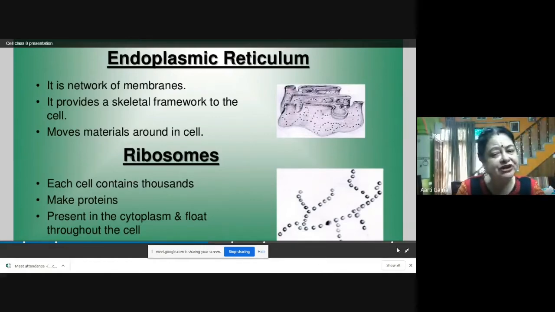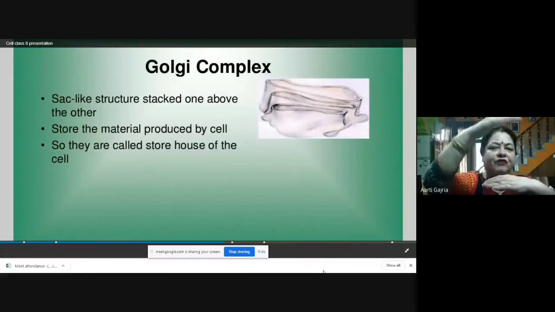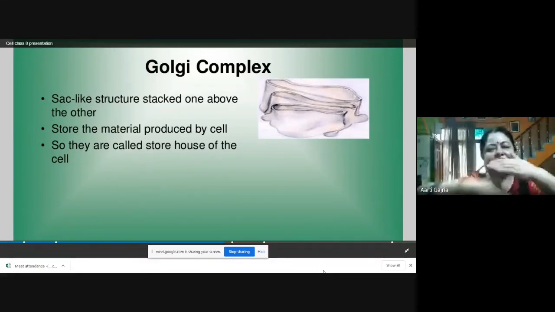The Golgi body is a sac-like structure, with sacs stacked one above the other. That means one sac, second, third, fourth, they are stacked one over the other, and they are basically there to store the material. Whatever material is produced by the cell, they store it.